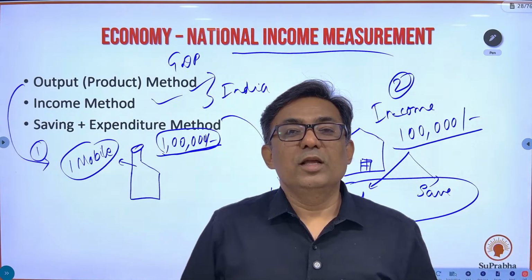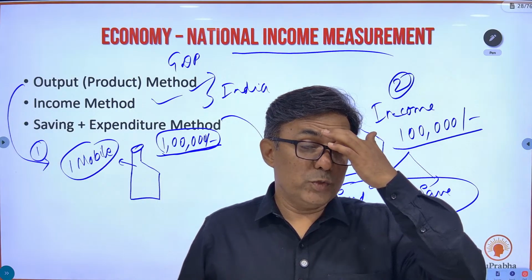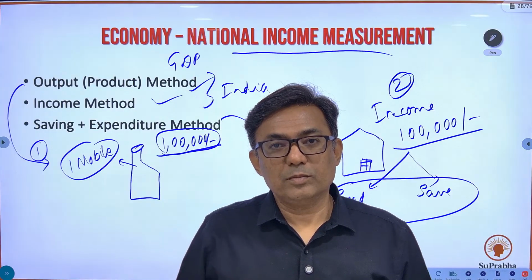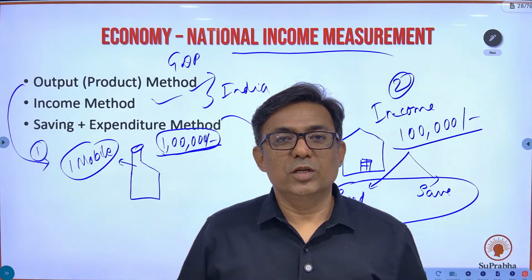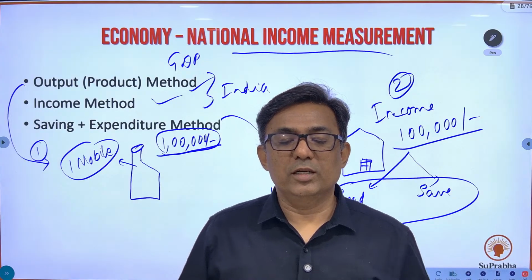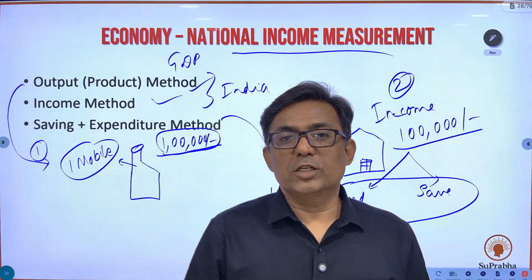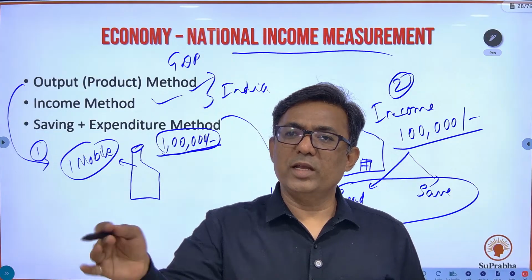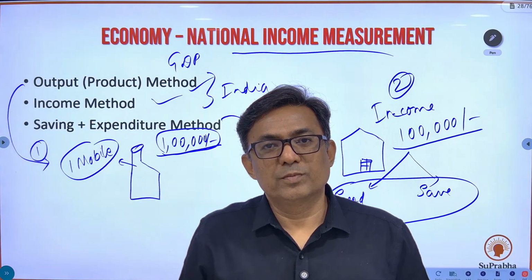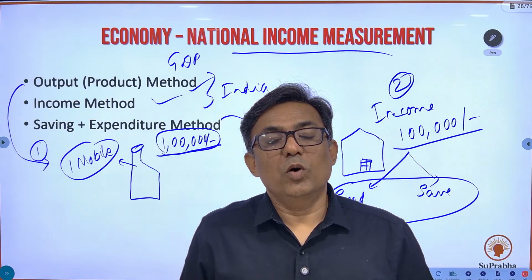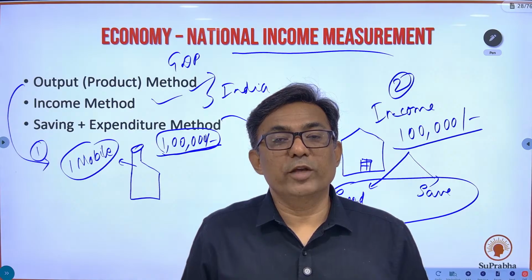It's very logical. Many of the expenditures which you do are not accounted for. For example, I'm in a village somewhere and I go to the ST stand, have a cup of tea at that place. I give him 10 rupees from the pocket. Do I account this expenditure? नहीं, ये तो 10 रुपए का चाय ले लिया खत्म. Okay, 10 रुपए उसको कैश दे दिया, खत्म हो गया. So not all expenditures in this country are accounted for. Therefore, that's the reason we don't go for expenditure and saving.